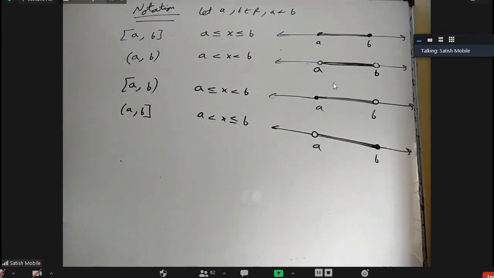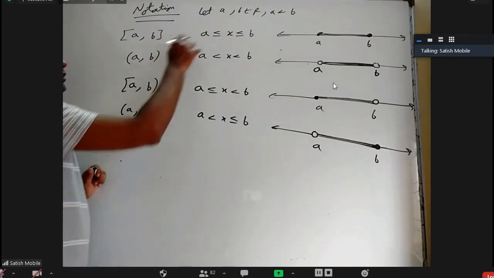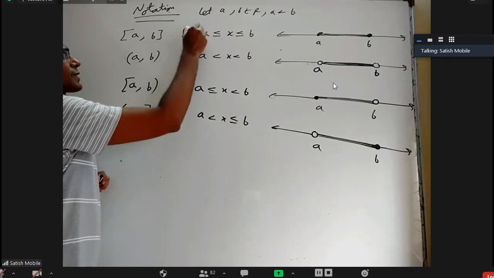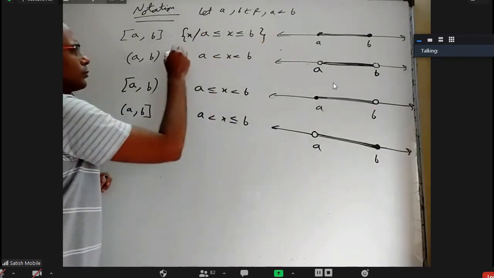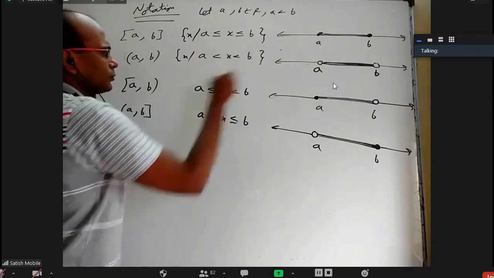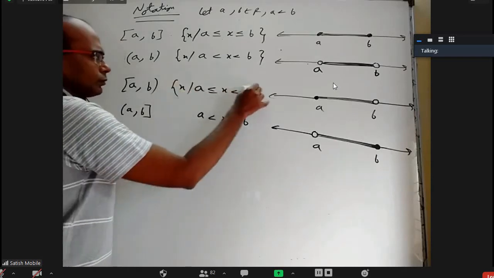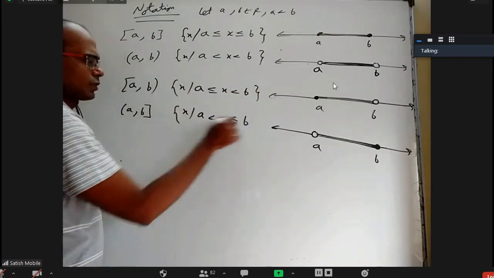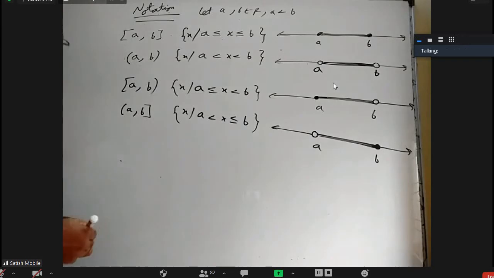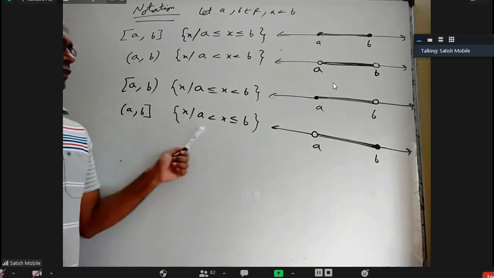Okay, I hope everybody is clear about these 4 things. Yes, sir. They can even be written in set builder form. You can write x such that, like that also you can put. This is called set form, we write: x is a real number such that x is between a and b.